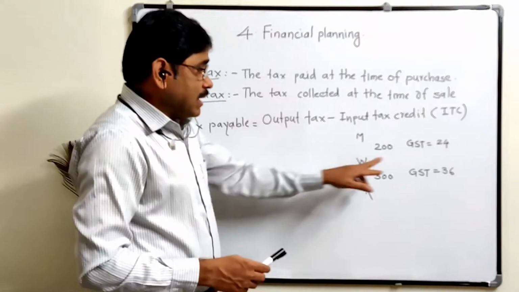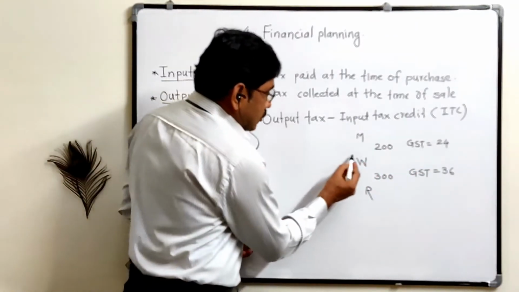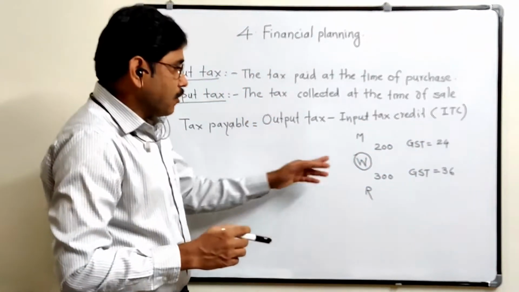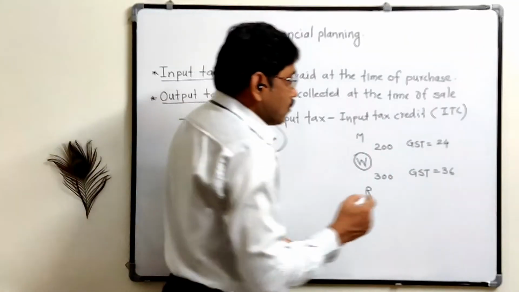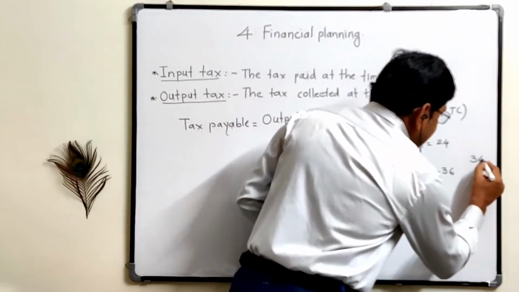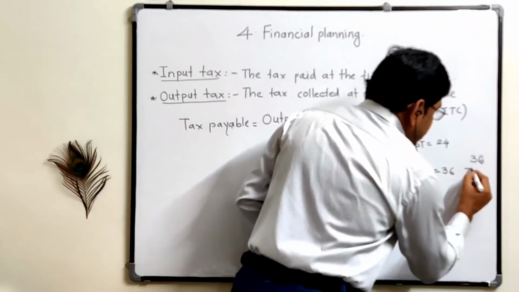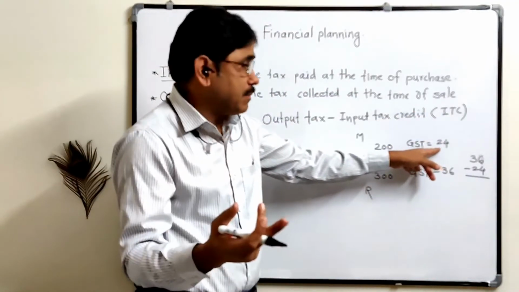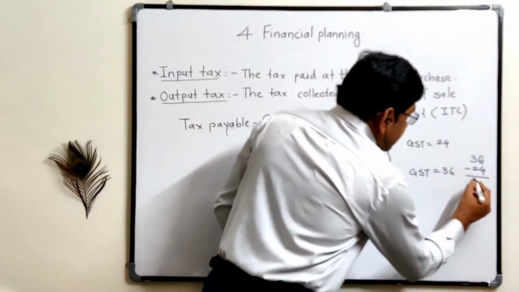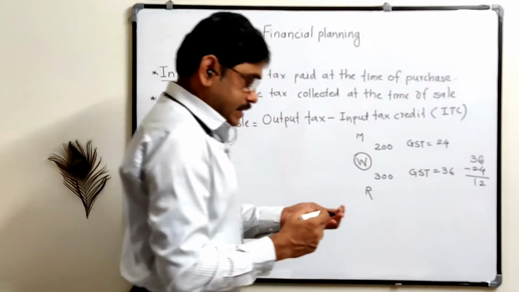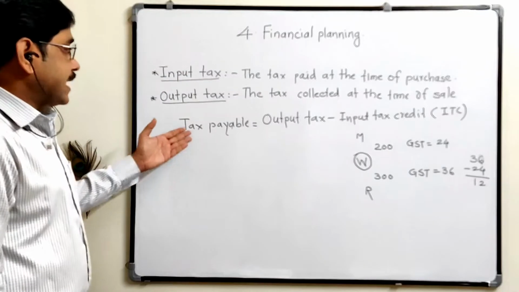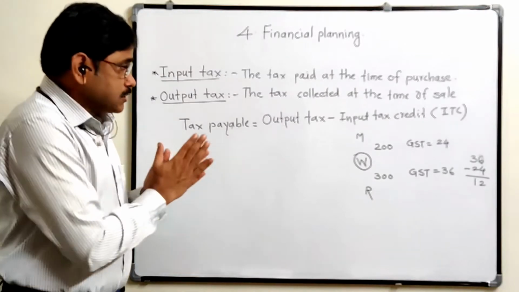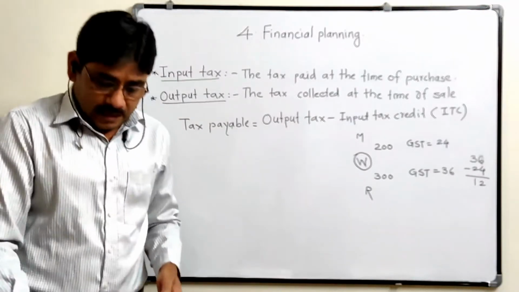So tax payable for this wholesaler: ये wholesaler जो है इसने पहले यहाँ पे टैक्स पे किया है 24 rupees. Now tax collected is 36 rupees. Now which amount is to be paid? Collected minus this credit, the deduction, that is called credit. Credit यानी पहले से वहां पे जमा है, that is called the credit. Then we get tax payable is only 12 rupees. So in this way, we can calculate the tax payable: output tax minus input tax credit.